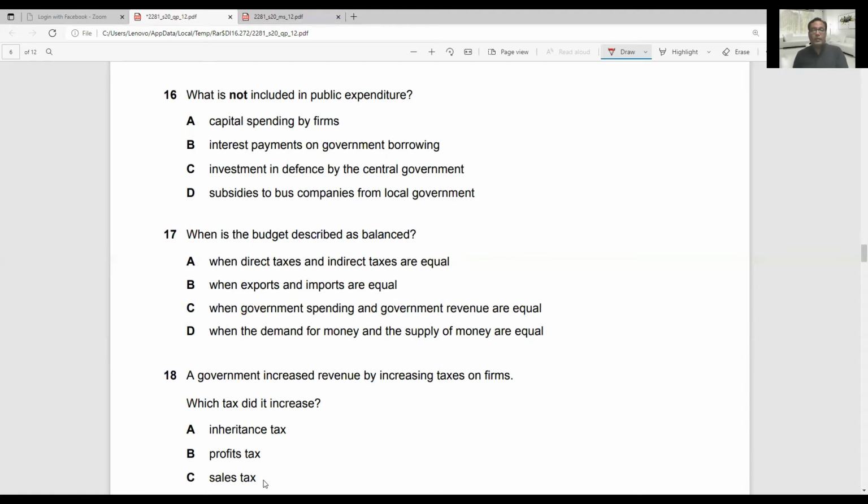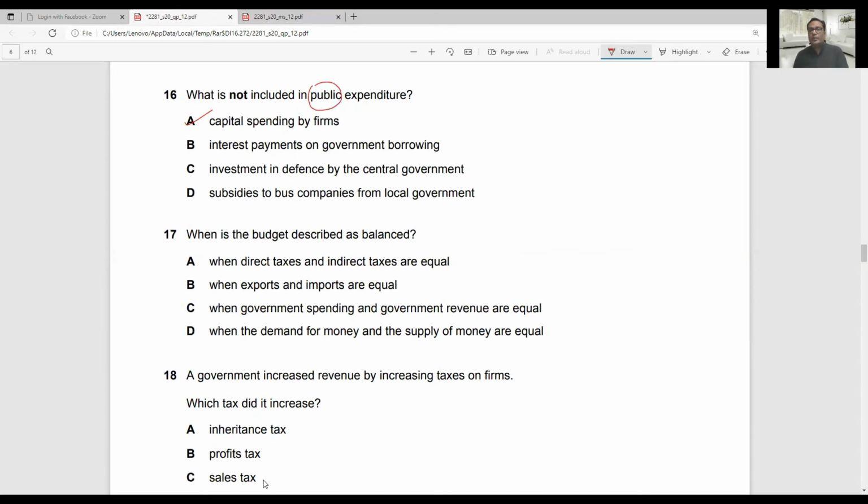So capital spending by the firm is individual firm and it is private business. It is not government expenditure, so it is not included in capital expenditure. All other options are public expenditure. Keep in mind, it confuses a lot of students.